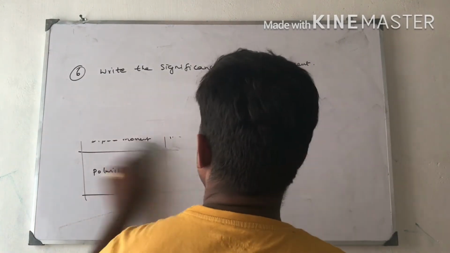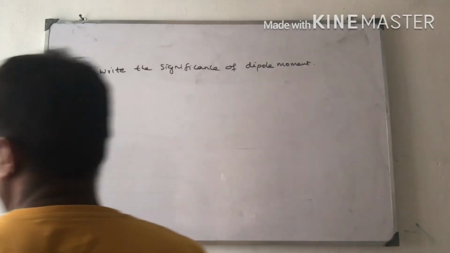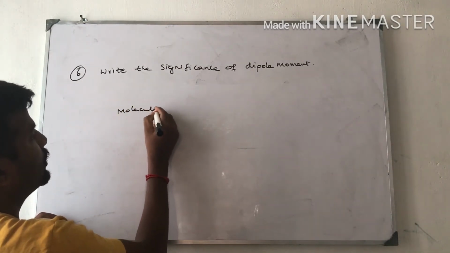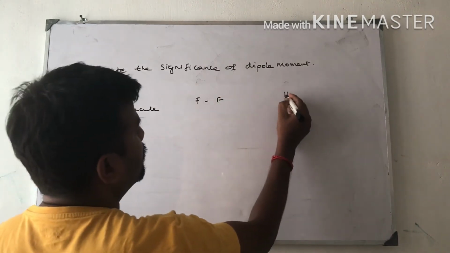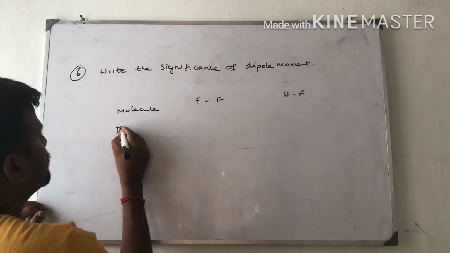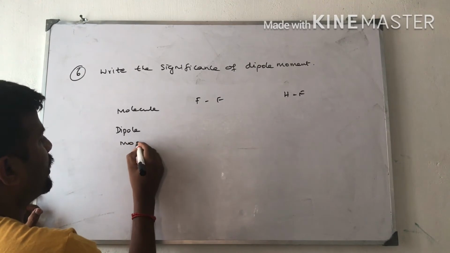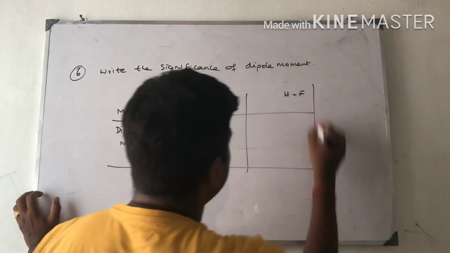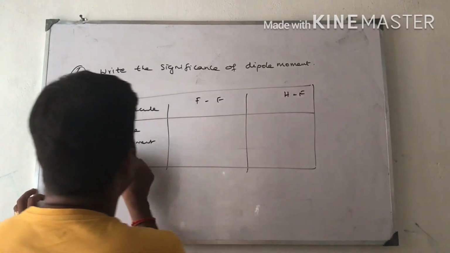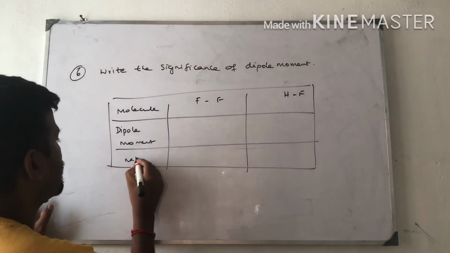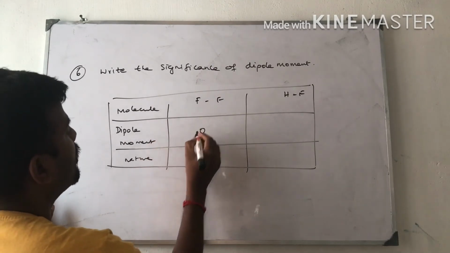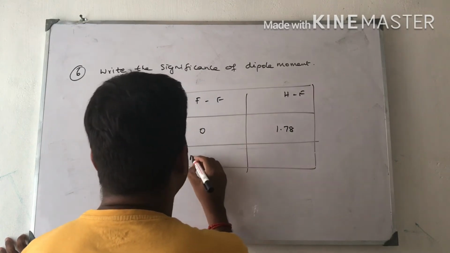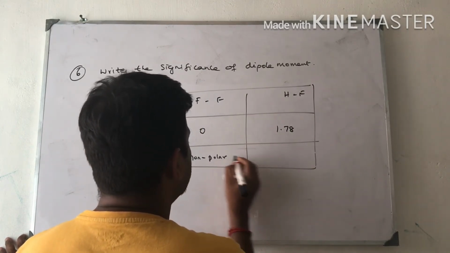Next one, differentiating polar and non-polar compounds. Molecules F2 and HF, dipole moment. Second point, nature. See, in the molecule fluorine and fluorine the dipole moment is 0. I will tell you this is 1.78. This is non-polar. This is polar.